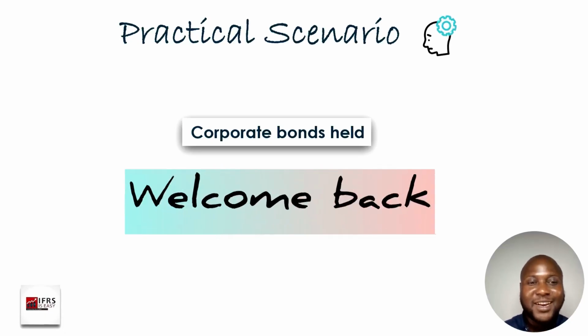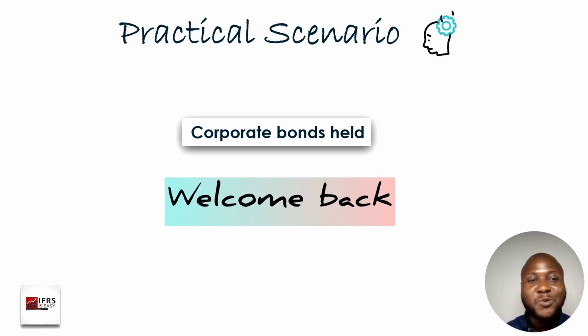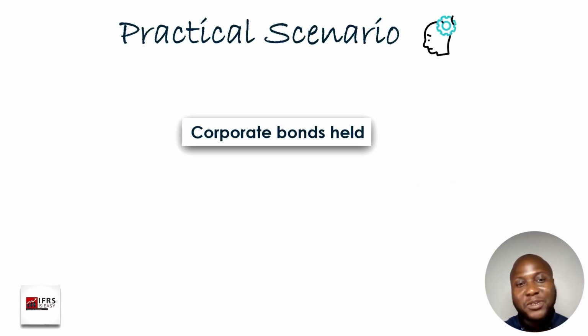Okay, we're back. Corporate bonds held. When a company holds corporate bonds, what that means is that the company has bought corporate bonds. And so what they have bought is an asset, right? That means that in terms of the type of financial instrument, it is a financial asset.